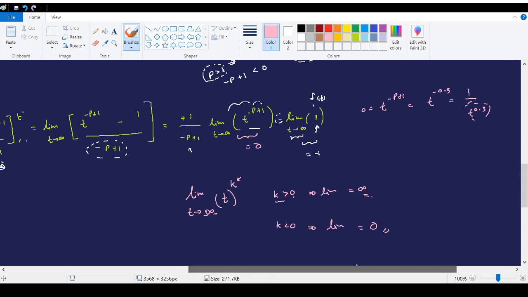Therefore, we are left with the remaining term, which is negative 1, right? So the answer we have is 1 over negative p plus 1 times negative 1. So we can write it as 1 divided by 1 minus p.